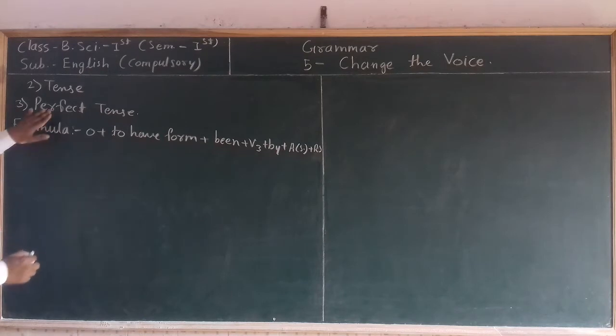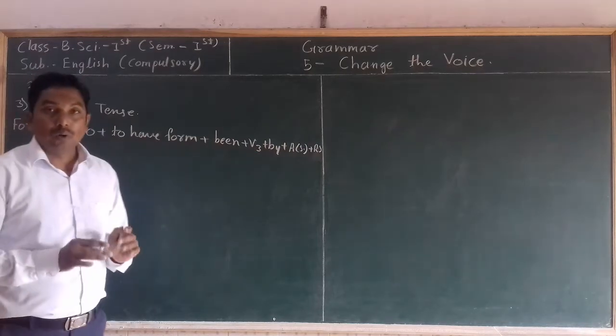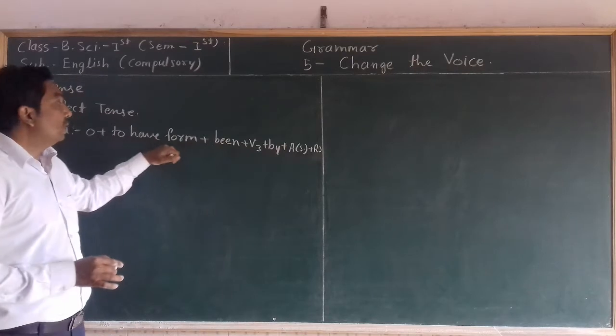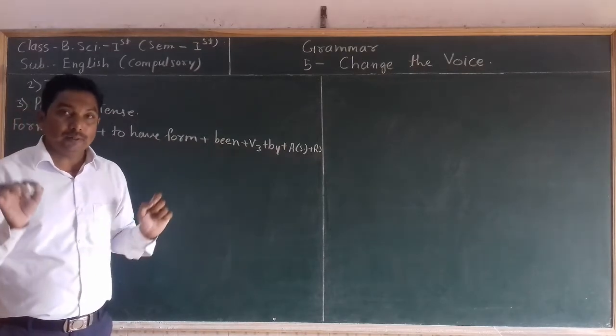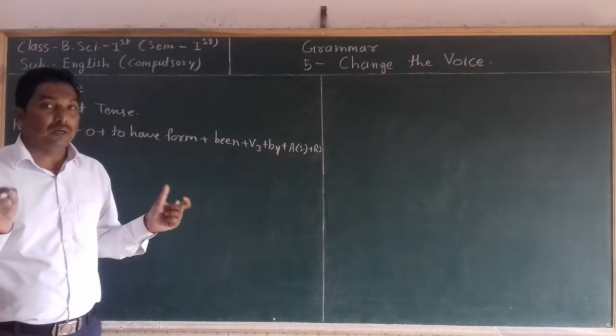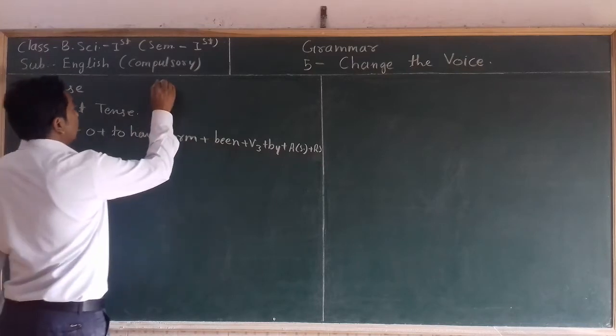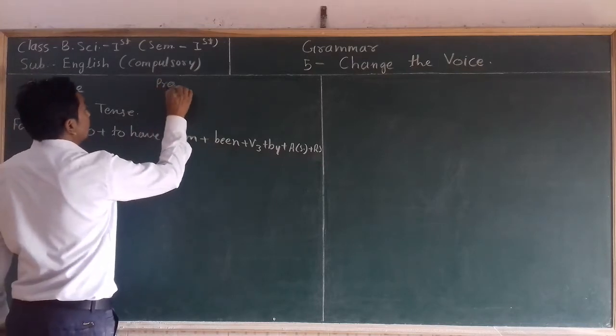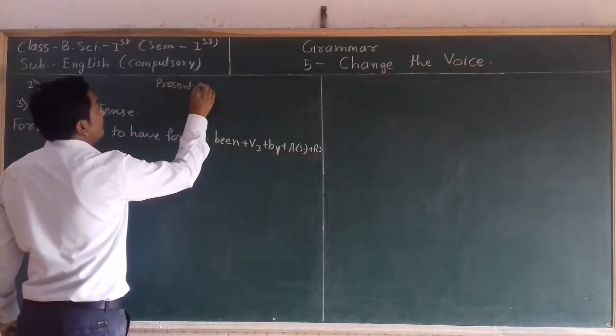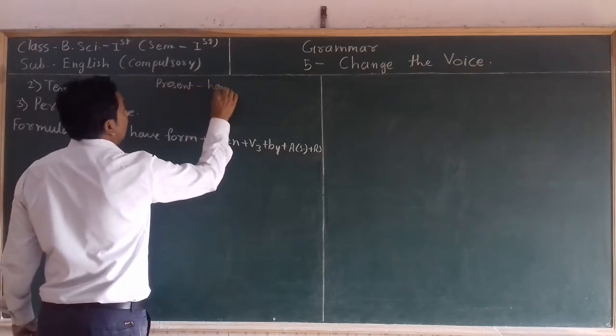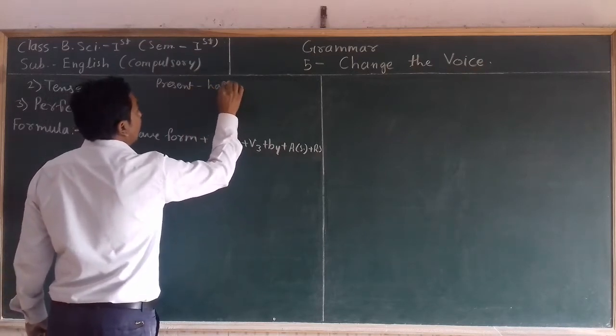So in perfect tense there are three types of tenses: present perfect tense, past perfect tense, future perfect tense. We have to know the to have form of that particular tense, as we have learned in the tenses. For the present tense, the to have forms are have and has.